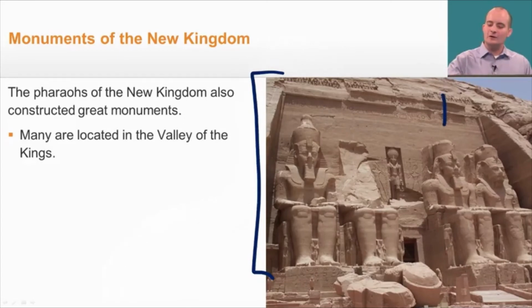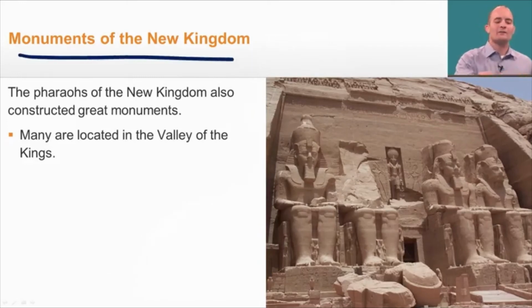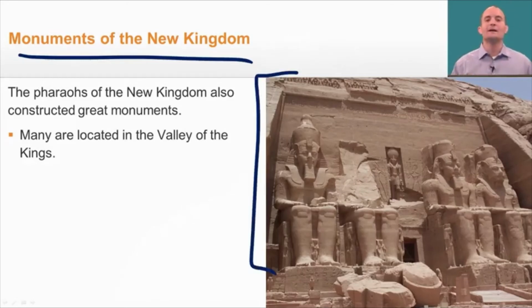These are massive stone carvings. Now, what I really want you to focus on is that these stone carvings were done by hand. There was no backhoe, there was no construction equipment that we see nowadays at a modern-day construction site. All by hand and all by muscle was how these rocks were dug into and how they were moved away. And this really showed the power, these monuments did, of the New Kingdom. And it also showed how centralized their government was, because thousands of people had to be contracted or forced to build these large monuments. However, not all kings were as good or as effective as Ramses II.